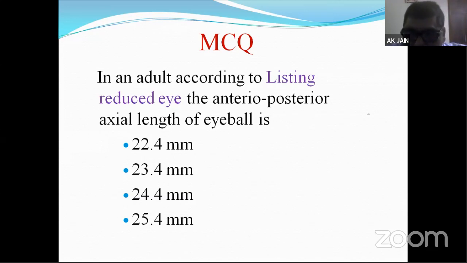Can any of my students tell what anteroposterior axial length is shown by Listing's reduced eye?